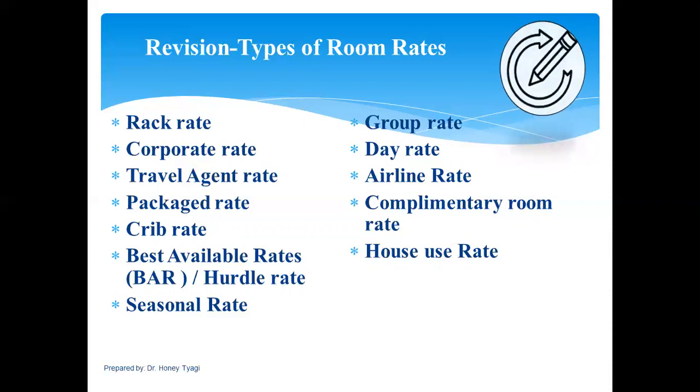Group rate, it is offered to a group of 10 or more. Day rate, this rate is applicable to guests who stay only during daytime, especially from morning 9 a.m. to 5 p.m. Airline rate, this rate is applicable to airline passengers and crew members. Complimentary room rate, it is a room rate with zero room charge. House use rate, this room rate is also with zero room charge used for hotel purposes.